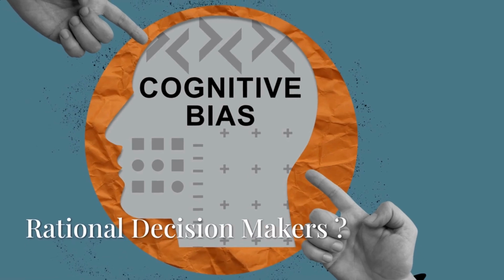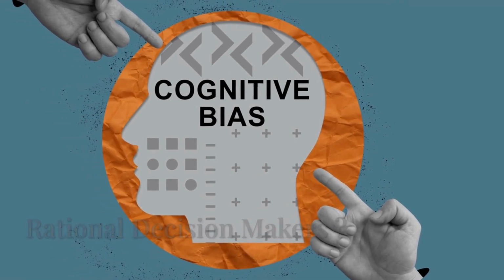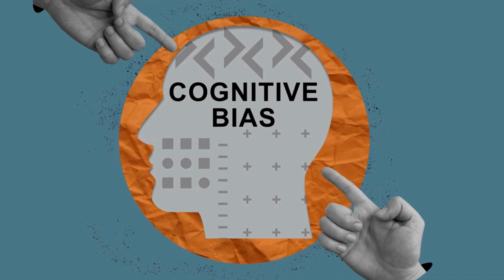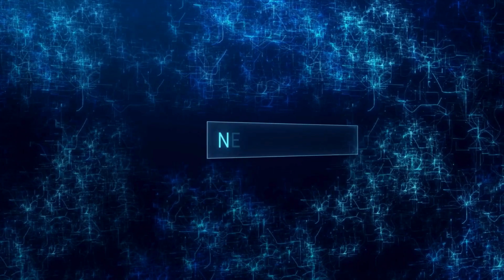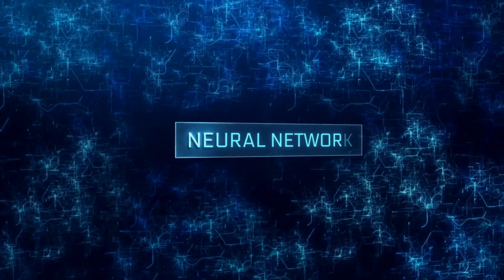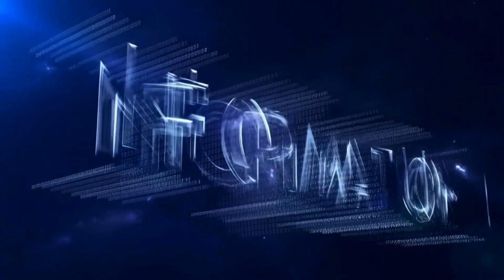We like to think we're rational decision makers, but decades of research show that human thinking is predictably biased. These biases aren't random mistakes, they're systematic patterns in how the brain processes information.